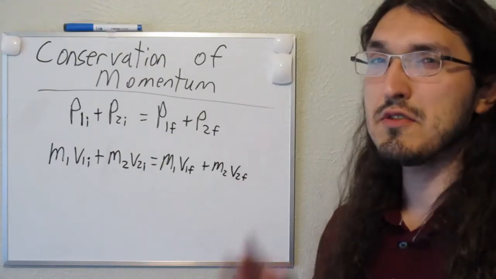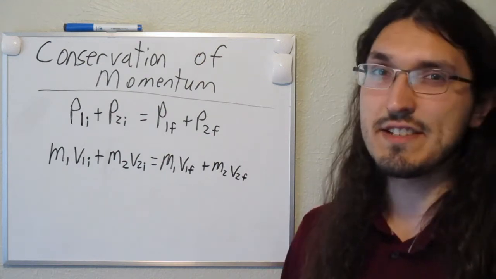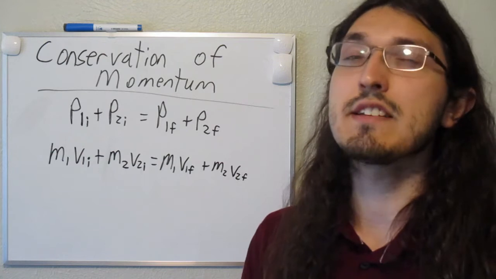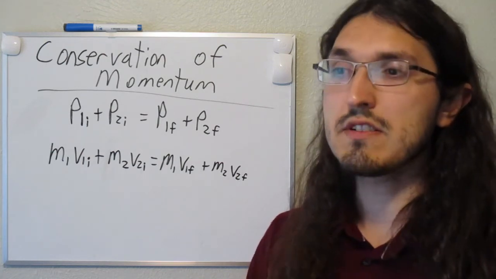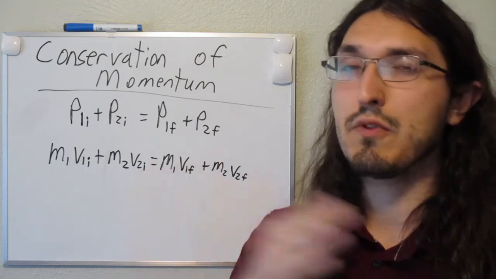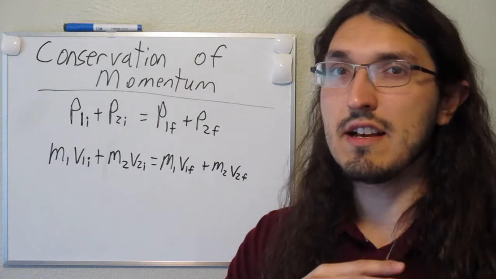Okay, in physics there's two types of collisions. There's elastic collisions and there's inelastic collisions. So elastic collisions are collisions where the kinetic energy is conserved. Of course, energy is always conserved, but in elastic, it all stays as kinetic, even before and after the collision. In an inelastic collision, some of that kinetic energy is lost to heat and sound.